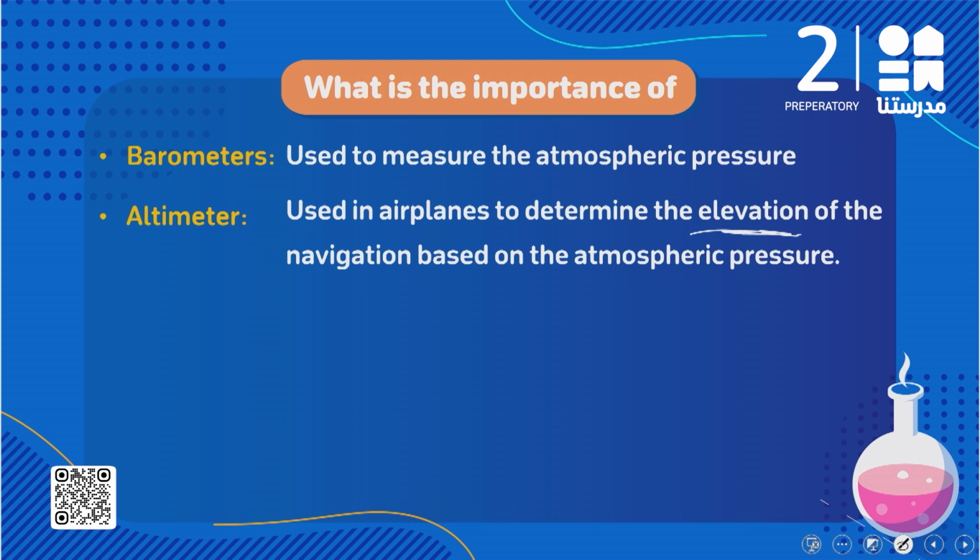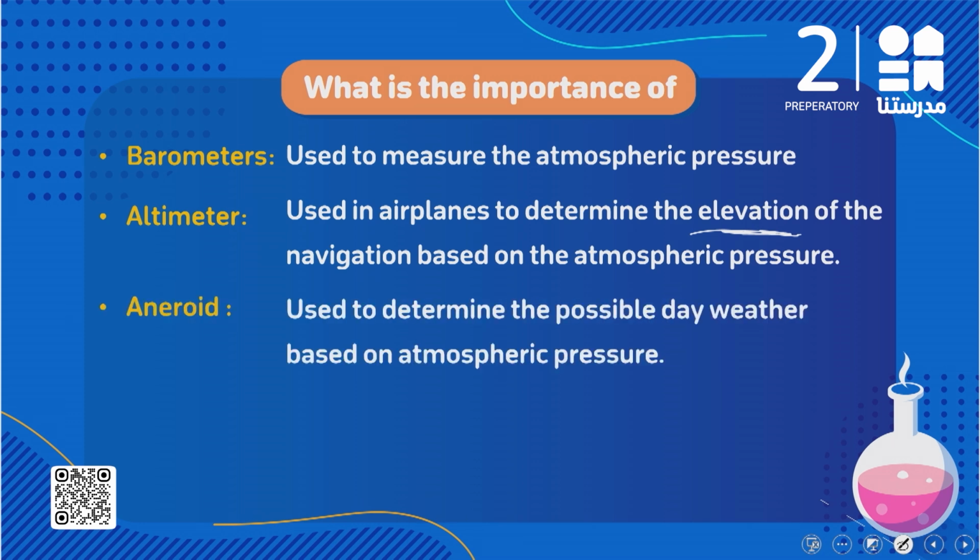The second type of barometer is called the aneroid. What is the importance of the aneroid? It is used to determine the possible day weather, based on the atmospheric pressure. So again, barometers are devices used to measure the atmospheric pressure, and we have two types of barometers, which are the altimeter and the aneroid.